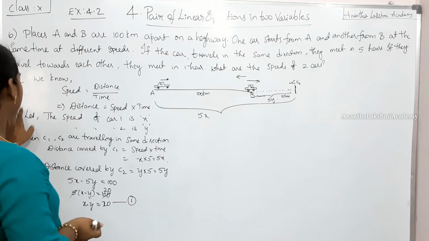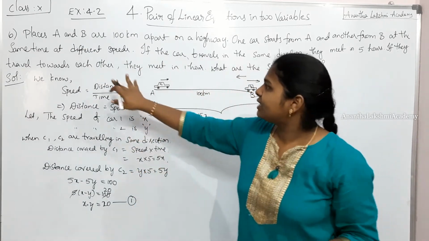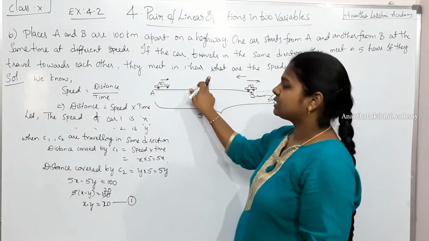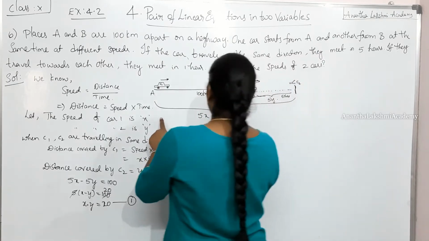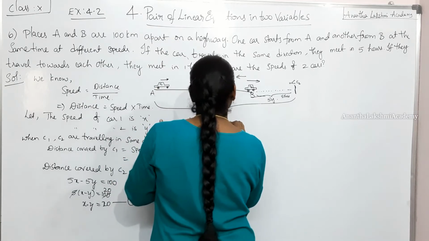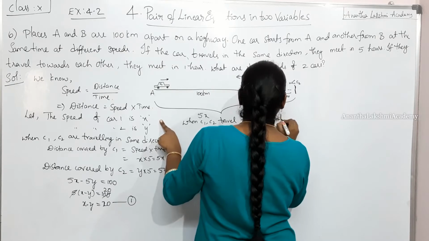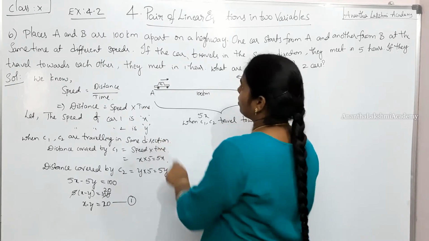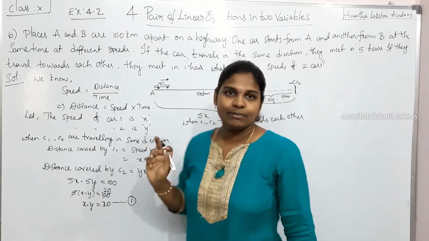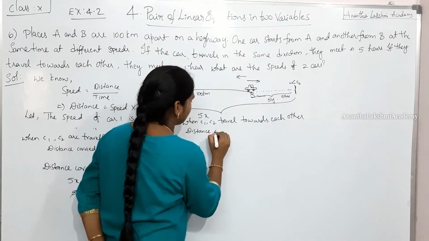Now, the second part. If they travel towards each other, now C1 is traveling in this direction and C2 is also traveling in this direction. So when C1 and C2 travel towards each other, they are going to meet in 1 hour. Time is given for us. So distance covered by C1.